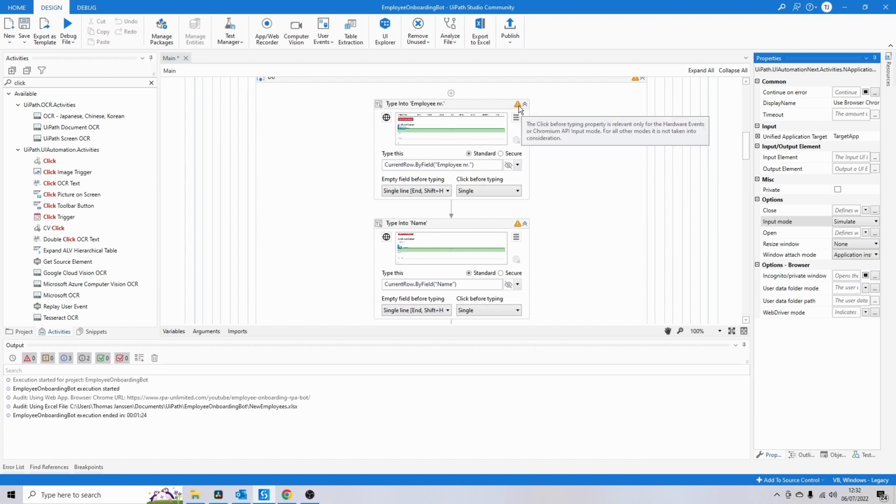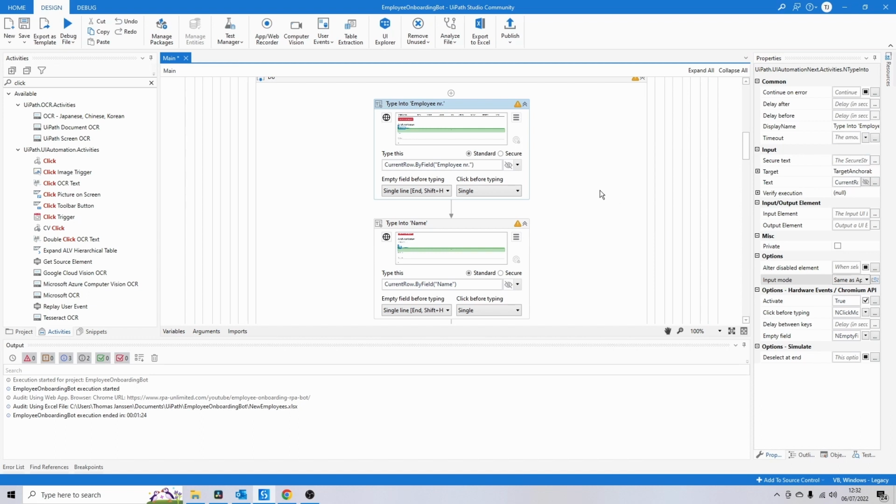Now you see that you get a lot of warnings, and if you hover over these warnings, it says the click before typing property is relevant only for the hardware events or Chromium API. For all other modes, it's not taken into consideration. And for some reason, this property, click before typing, has to be configured per activity. So you see now there is a single click. You can also change it to a double click, but we want to change it to none because we cannot click before type if we use a simulate input method. And while I change all these activities, you will see that the warnings will disappear.